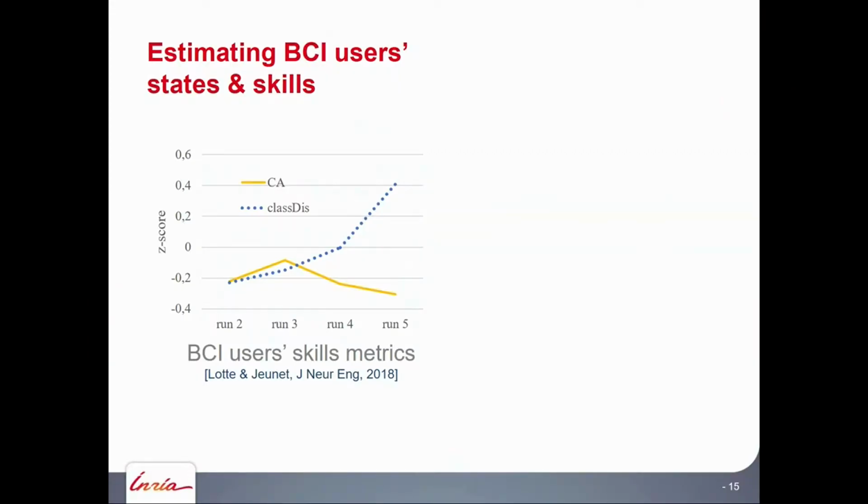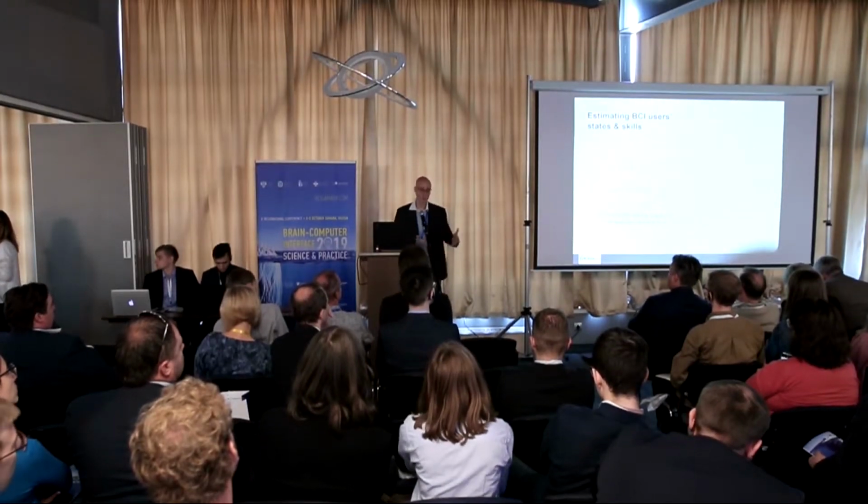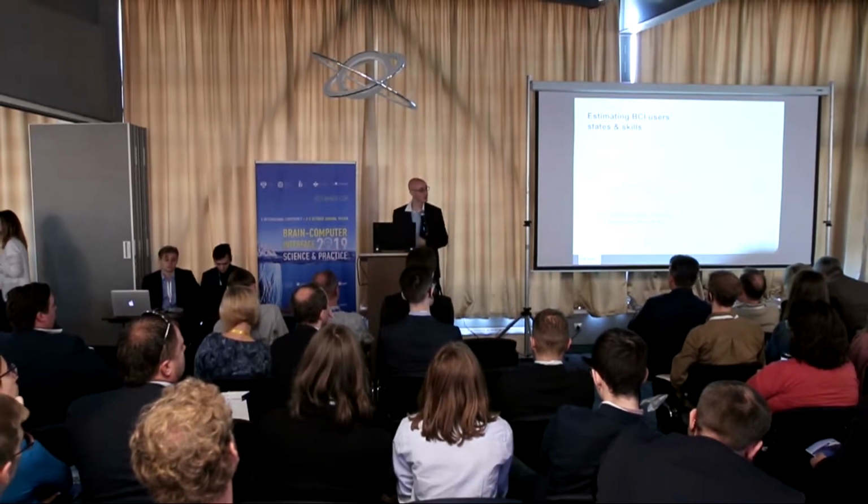Now, if we want to estimate the within-user performance variability, we need to consider something other than the user traits. In particular, we need to consider the user states and skills as well. Typically, what we consider good BCI skill is good BCI classification performance. But we showed recently, in the paper I showed here, that it's not a good measure of the user skills. BCI classification accuracy depends on both the BCI skills, obviously, but also on the machine learning skills, on the classifier performance. So if you give a bad classifier to a good user, he will have bad performance, even if he is a good user. So we propose some new metrics that are independent of any classifier or any calibration data.